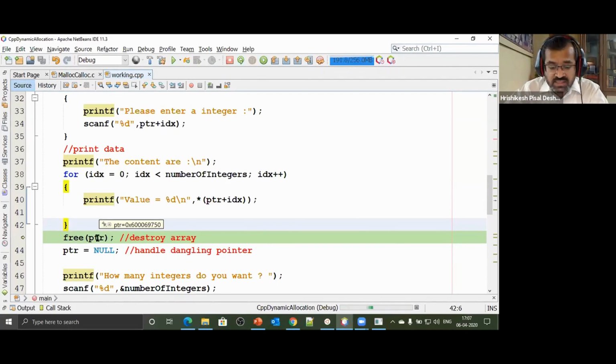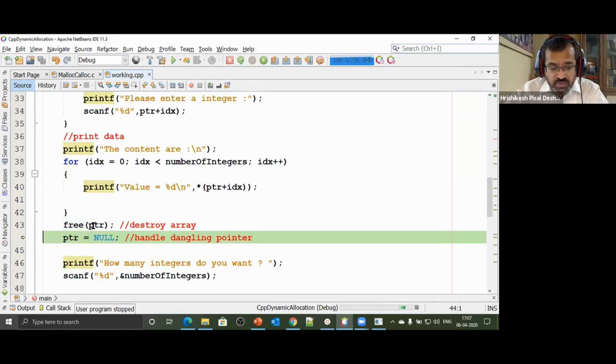Look at the pointer, it is 69750. That's the address. I say free(ptr), but the pointer is still pointing to the same location. Watch that, ptr still has that particular address, and that is where the dangling pointer comes into action. To make sure it is no longer a dangling pointer, I'll say ptr = NULL.